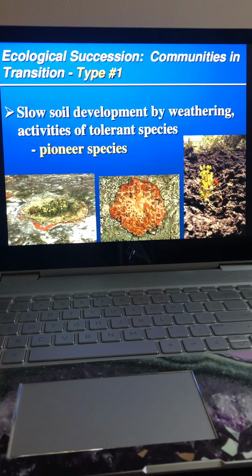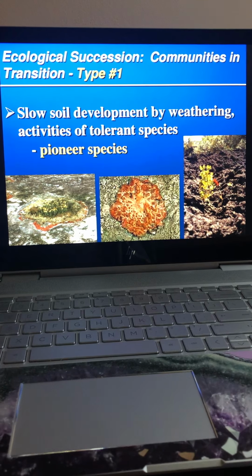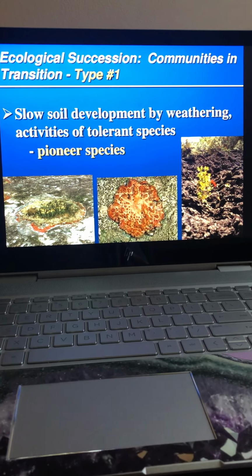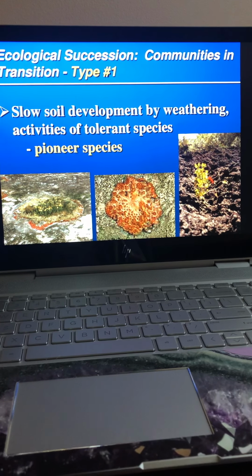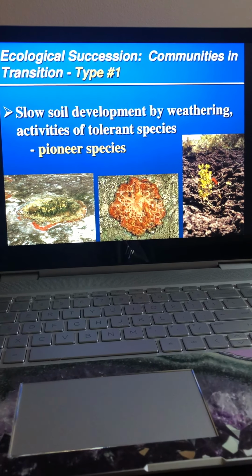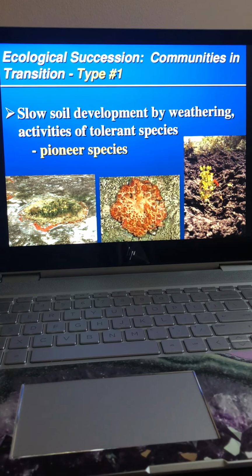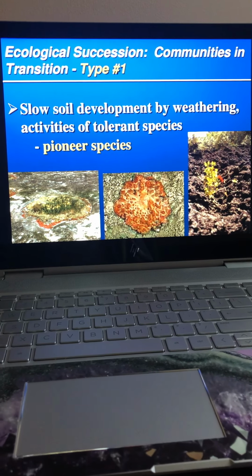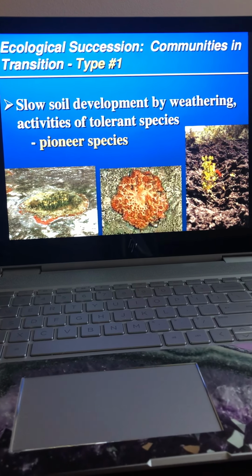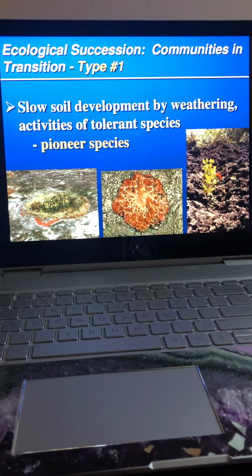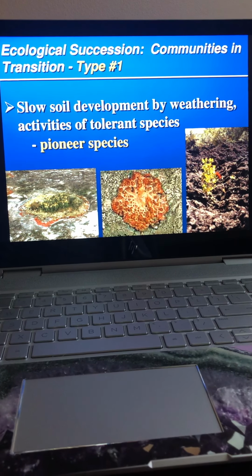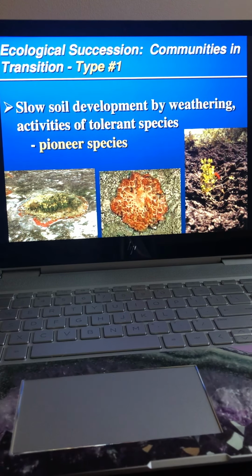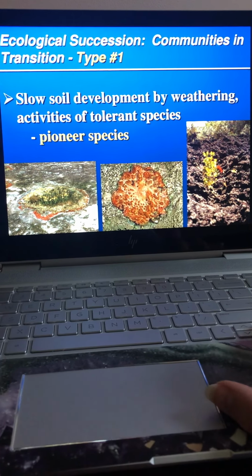So it's basically slow soil development by weathering activities of tolerant species, and we call them pioneer species. An example of a pioneer species is a lichen. They're the first species that will grow onto that rock, and over time, and this could take a long time, it's not anything that happens overnight, those pioneer species will break down the rock and you will get soil.